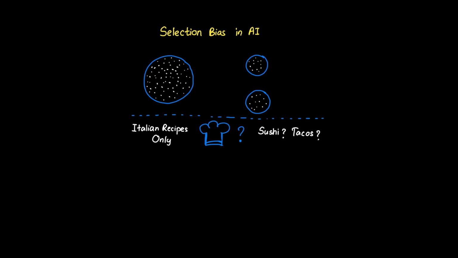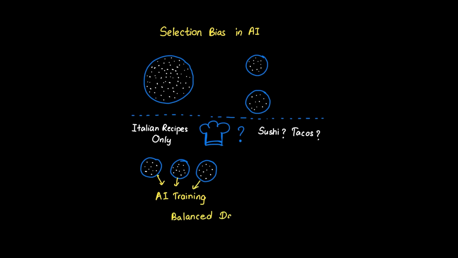If an AI is trained mostly on data from one demographic group, it naturally becomes better at creating content for that group. This is different from measurement bias, which would be like having a broken scale that measures ingredients wrong, or algorithmic bias, which would be like having a flawed recipe itself. The key insight is that selection bias is about what examples the AI learned from, not how it processes them. To fix this, teams need to ensure their training data includes diverse representations from all target demographics, giving the AI a complete picture of their audience.